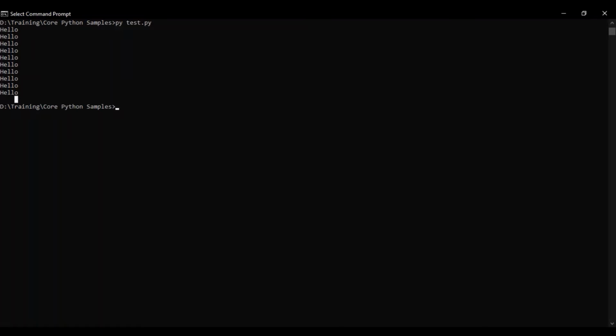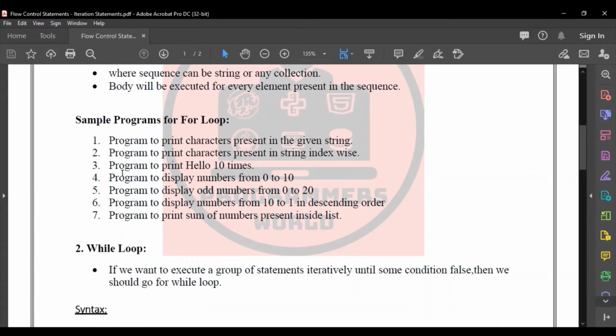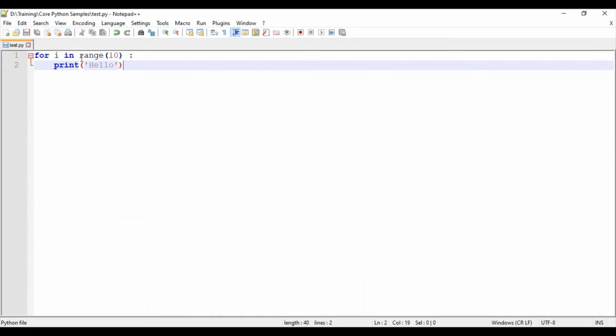And the next program is a program to display the numbers from 0 to 10. This one also we can do simply. So for I in range of 10, I'll be using the value 11, since we want 10 also to be printed.